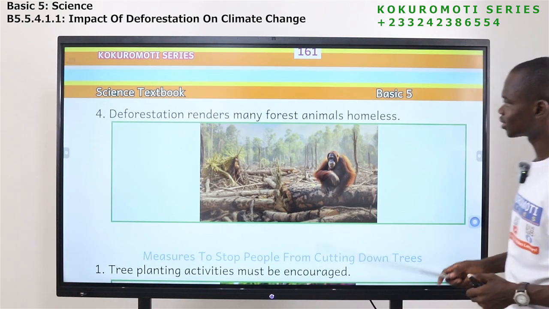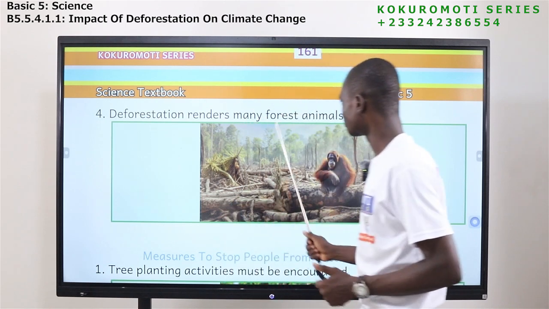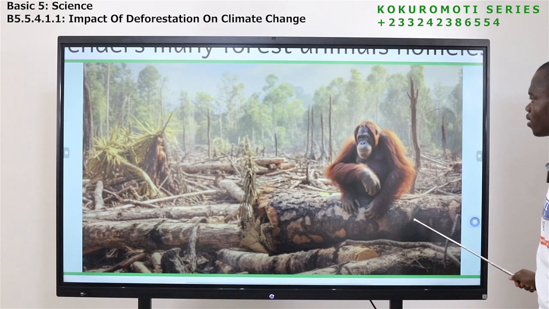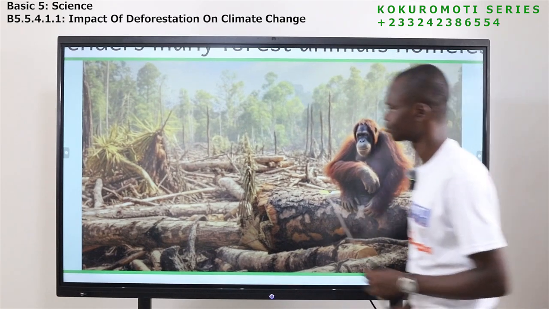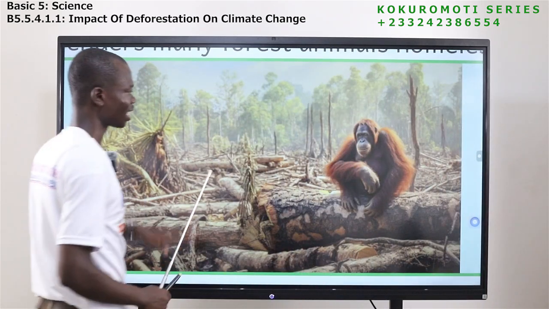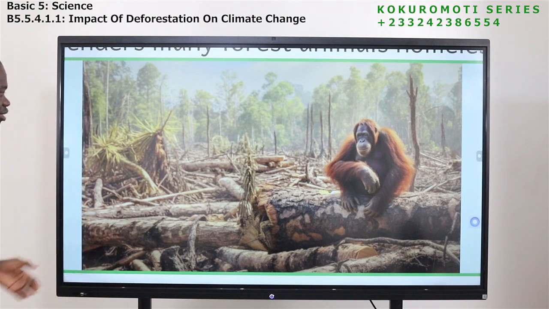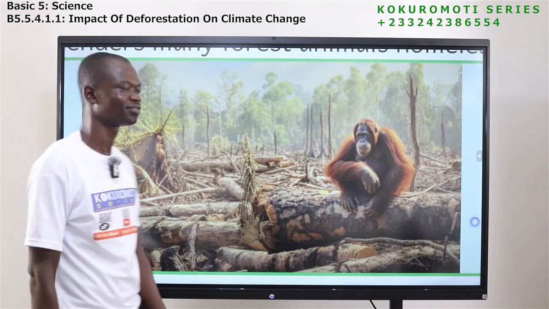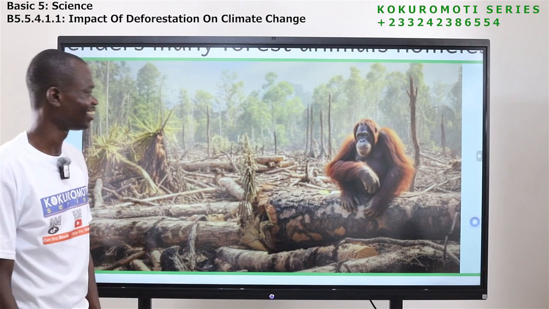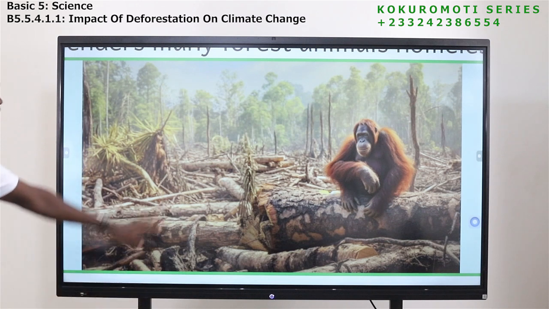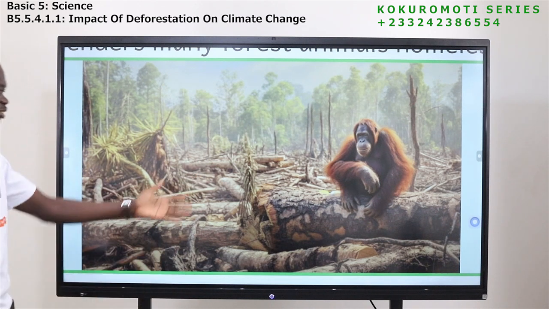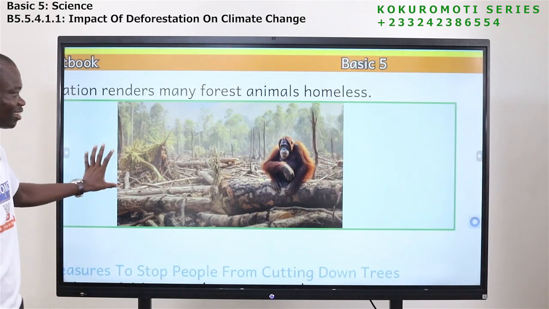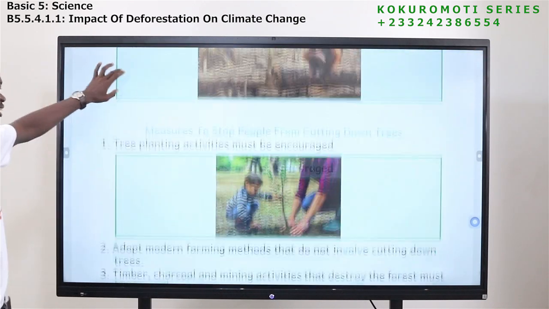Okay, the next one is that deforestation renders many forest animals homeless. So, you know, many animals are in the forest. So if we cut the trees, where are they going to live? Look at this animal. You see, I even feel sorry for it. So if the trees are cut, this is what will happen. They wouldn't get a place to live. So it is now homeless. Not only this animal, many animals.